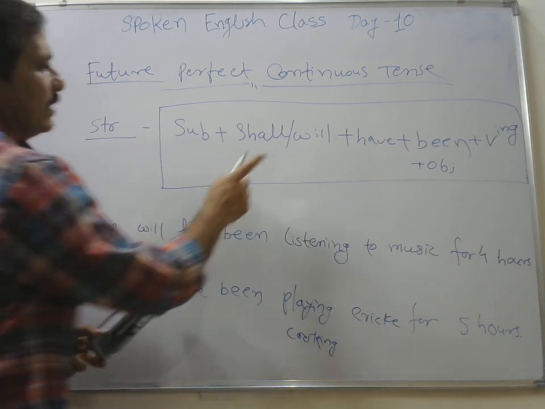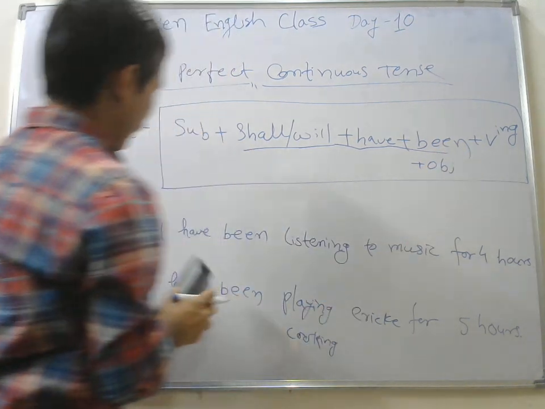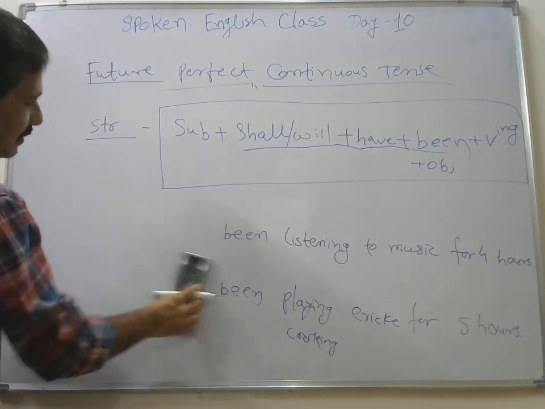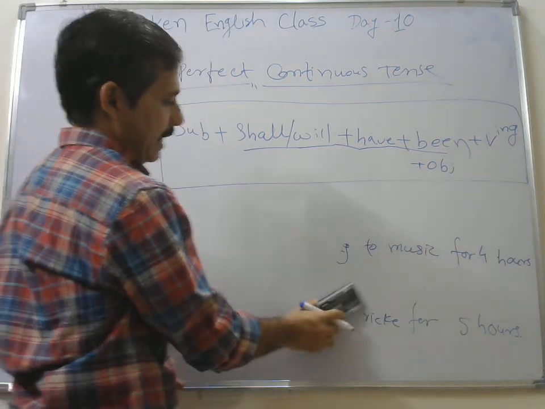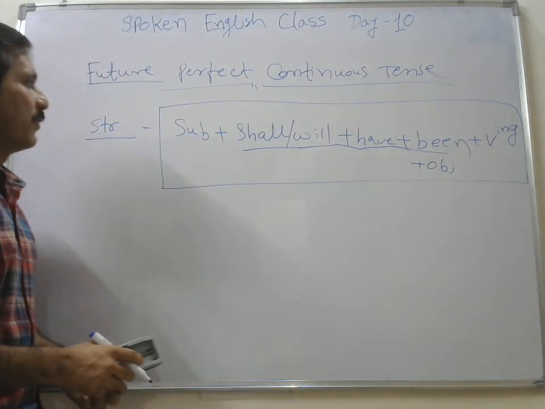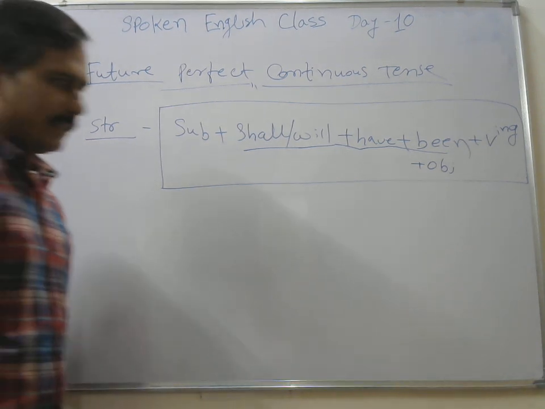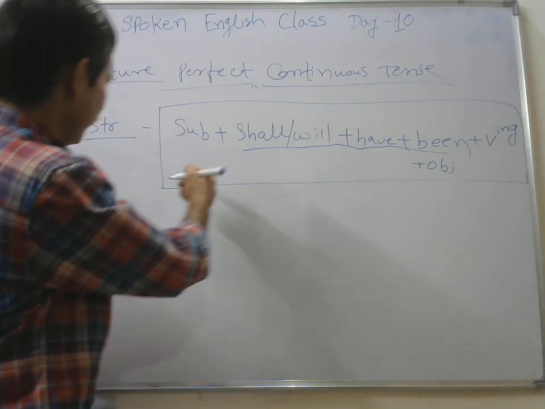The only thing here is that you should understand the structure. Shall, will, have, been. So these are the 3 words in your helping verb. Right friend? So this was the structure for your affirmative sentence, है ना? Affirmative sentence के लिए जो structure बना था ये.